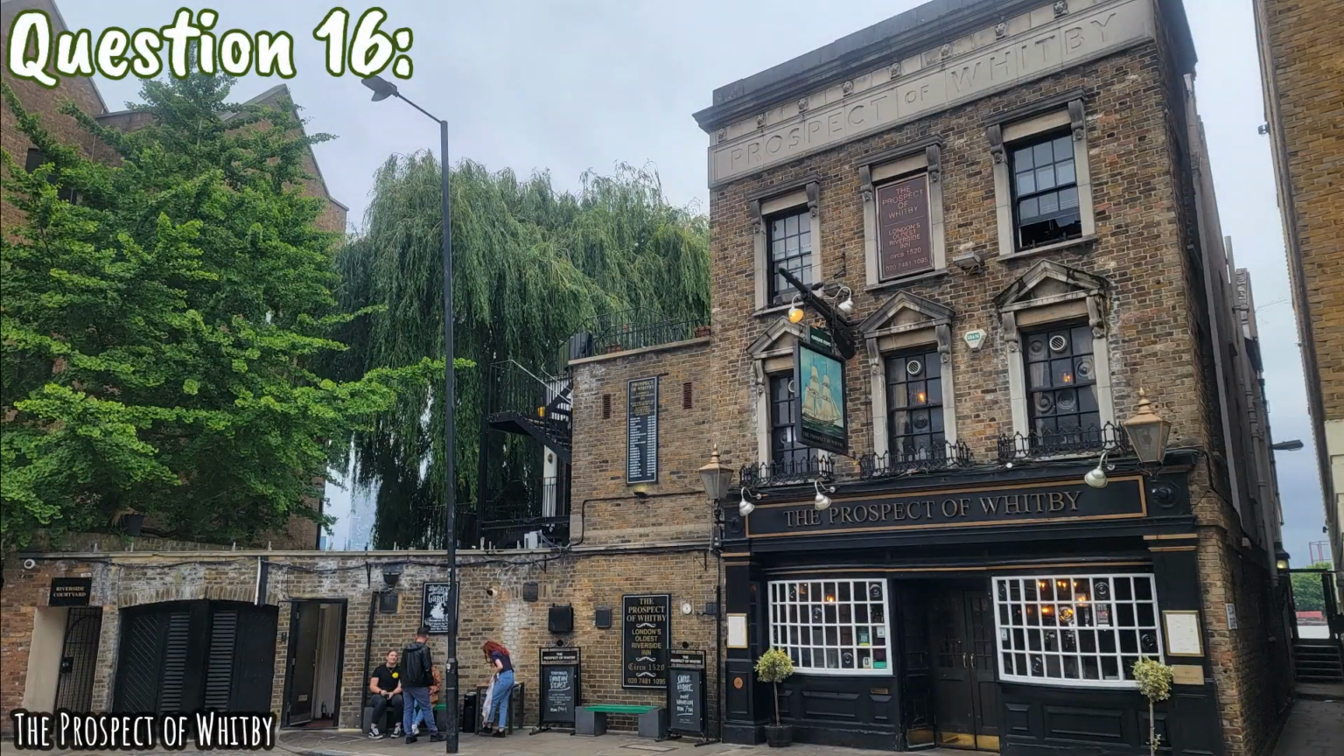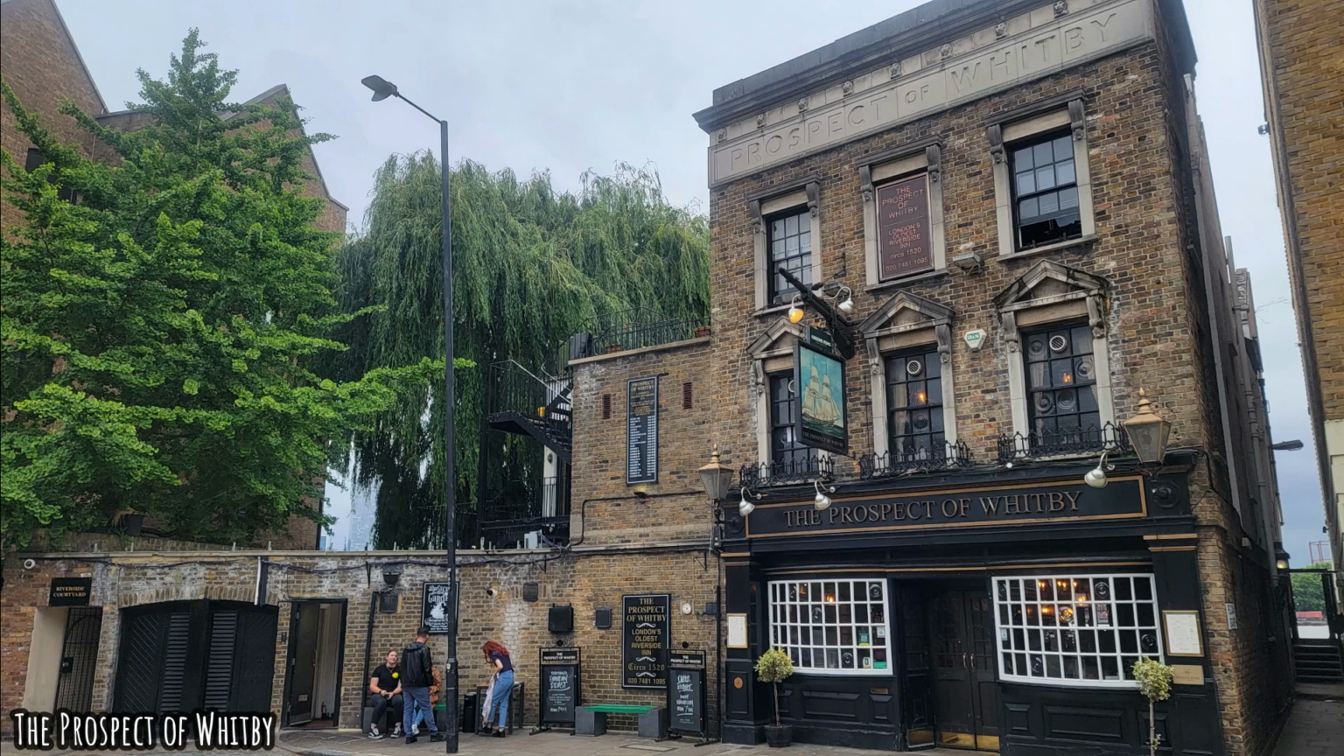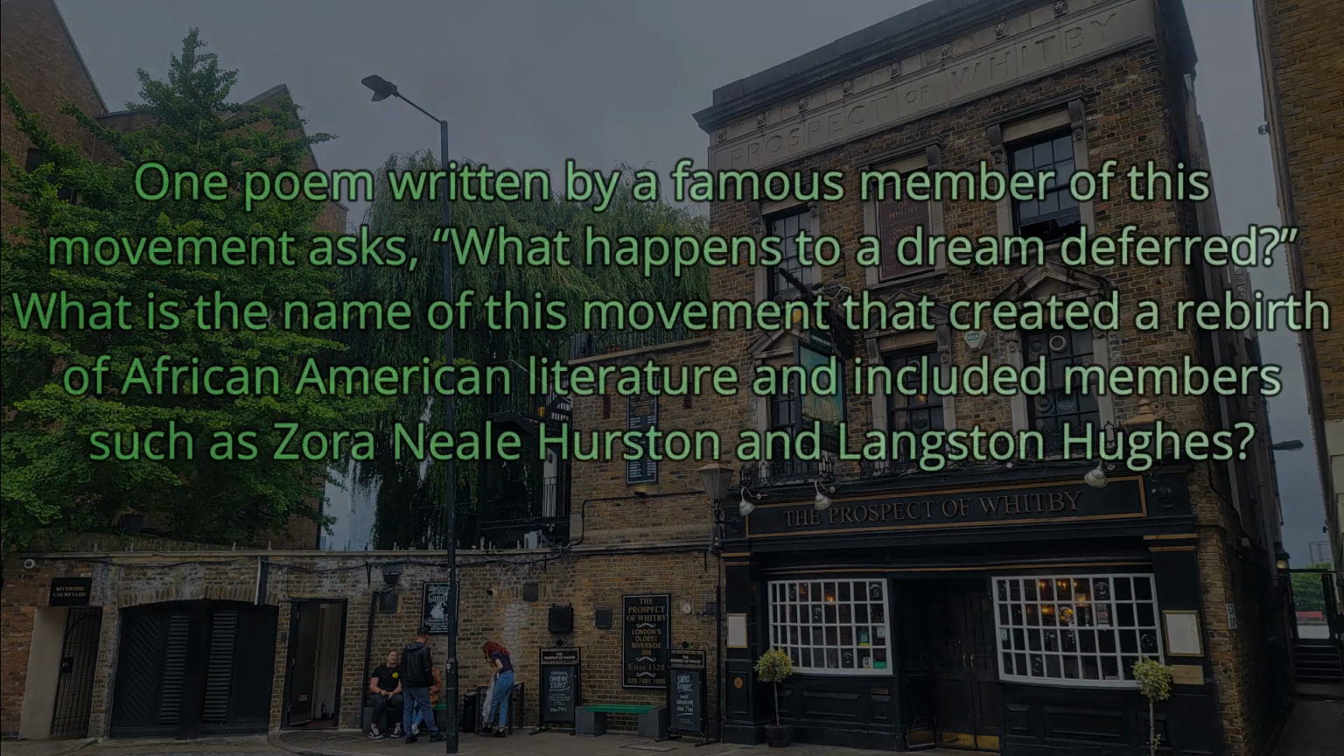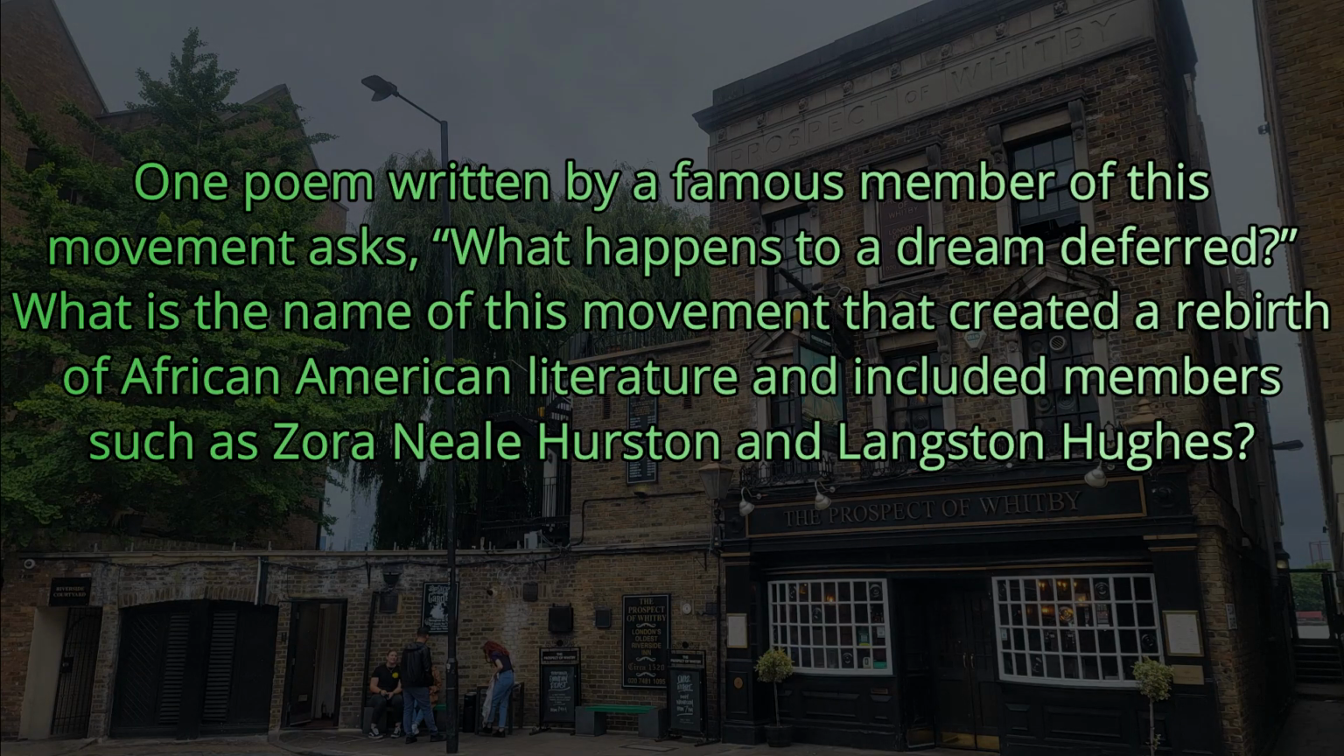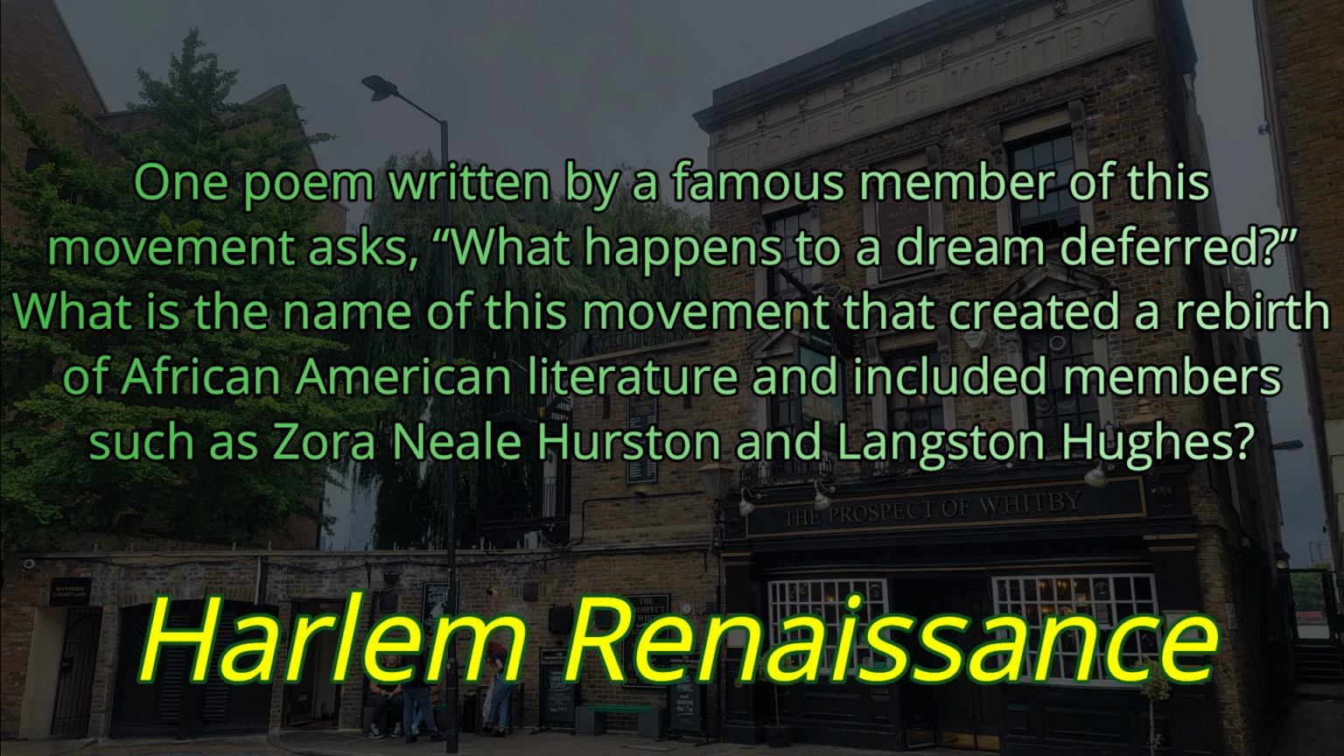Question 16. One poem written by a famous member of this movement asks, what happens to a dream deferred? What was the name of this movement that created a rebirth of African American literature and included members such as Zora Neale Hurston and Langston Hughes? Those two people were both prominent members of the Harlem Renaissance.